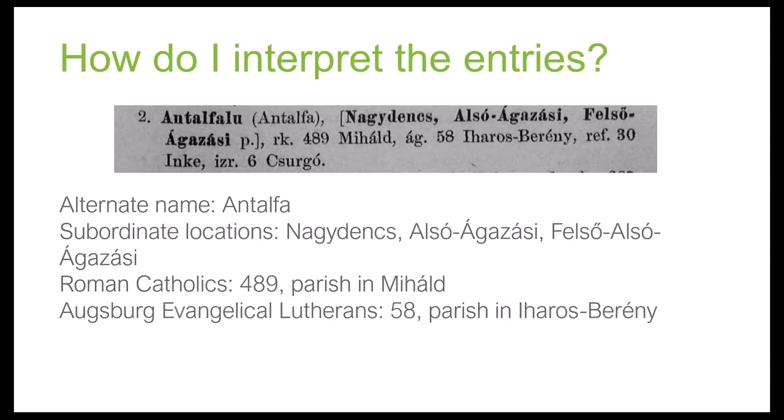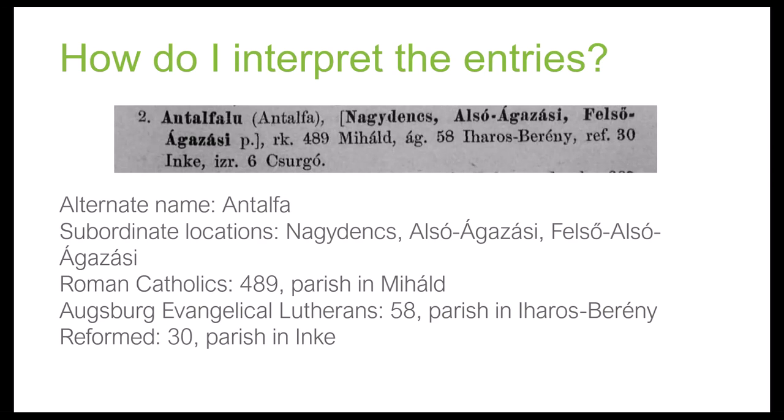So our AG is going to be for our Augsburg Evangelical Lutherans, and there were 58 of them in Antalfalu, and they also attended church elsewhere. Okay, so again, the place name of where the church was located is following the number of residents of that denomination.